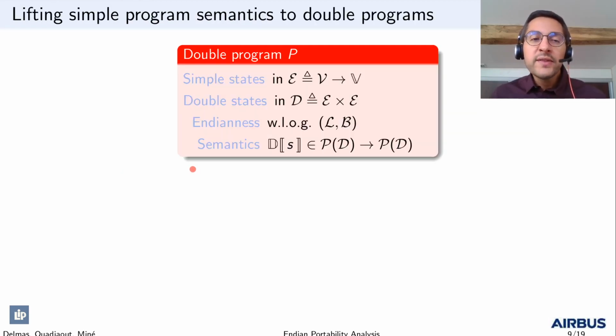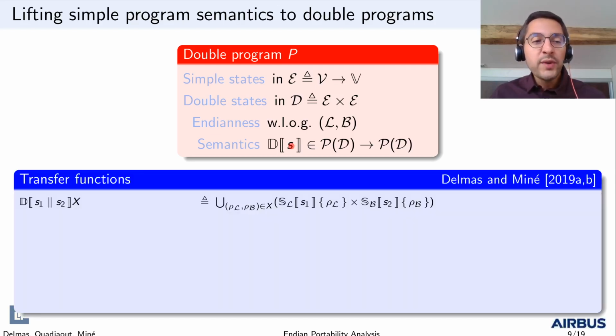Now, to define the semantics of such double programs, we simply lift simple program semantics. Simple memory states are standard stores from variable to values. Double memory states are pairs of such stores. The first element of the pair represents the little Endian memory, and the second element, the big Endian memory. The semantics for double statement S takes as input a set of double memories and returns as an output the set of possible double memories after running statement S in both program versions.